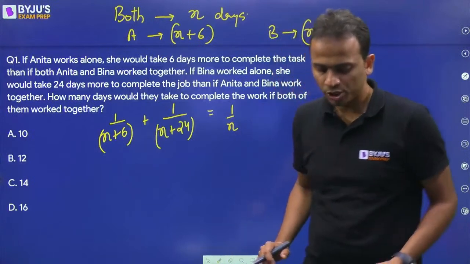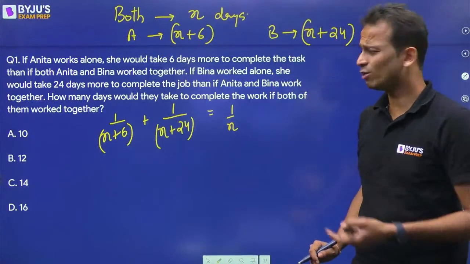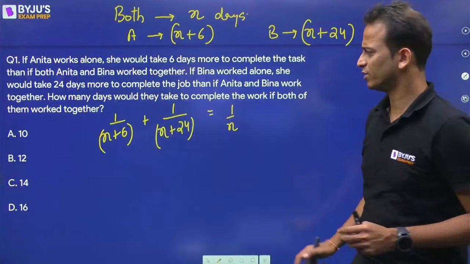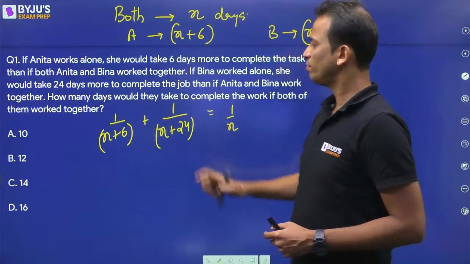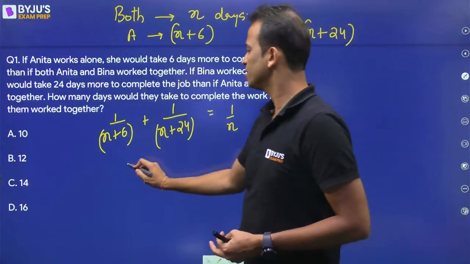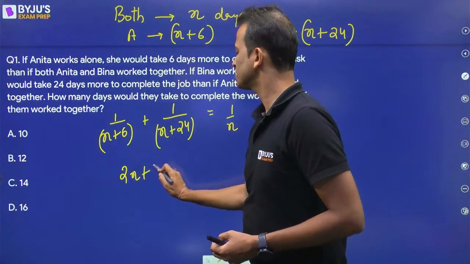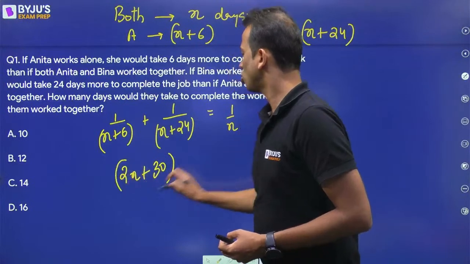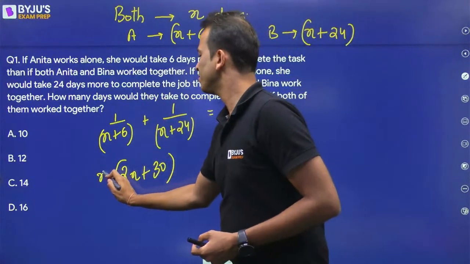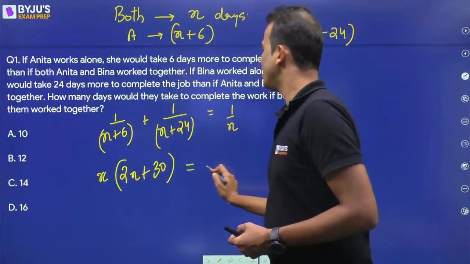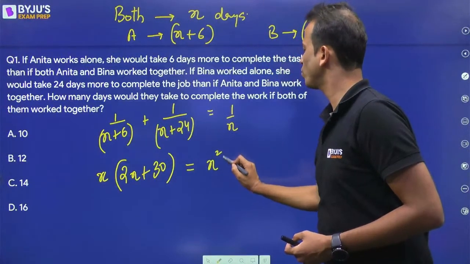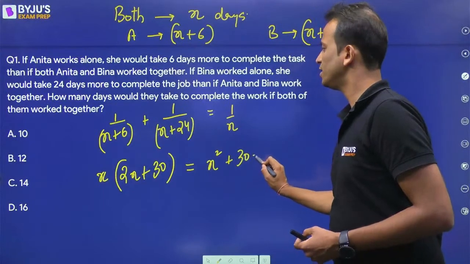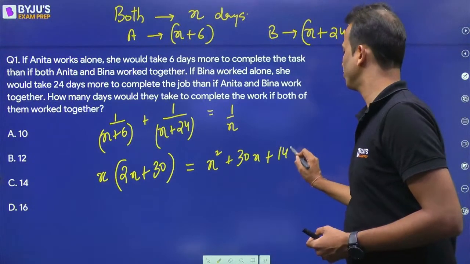Most of you are saying option B is the correct answer. Let's check it out. So I'll solve the equation. I'll take LCM. So X plus 24 plus X plus 6, that is 2X plus 30. After cross multiplication, X will come to the left hand side. Okay, and on the right hand side it will be the product of these two. That will be X square plus 30X plus 144.